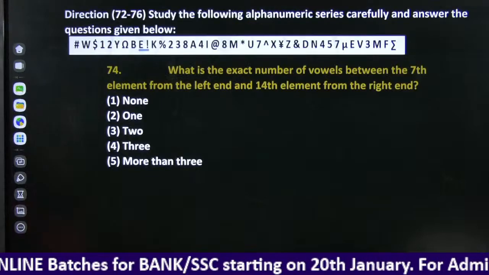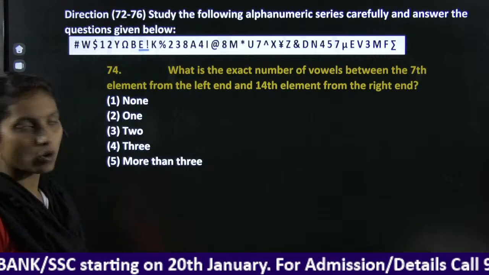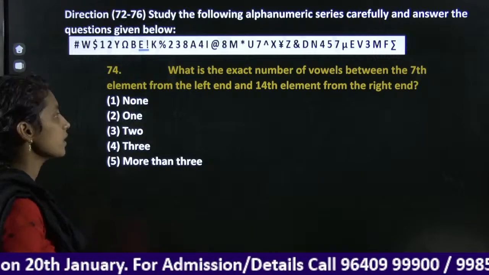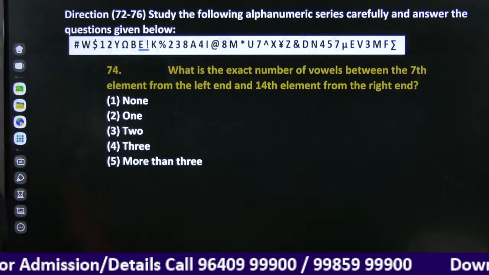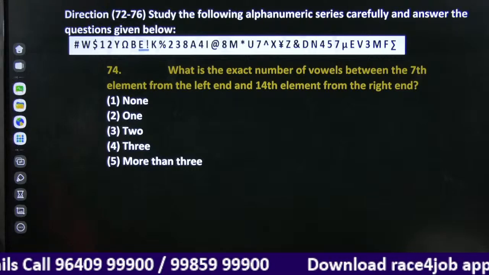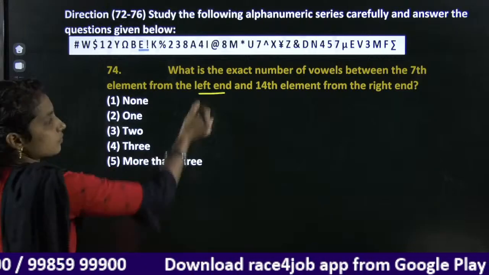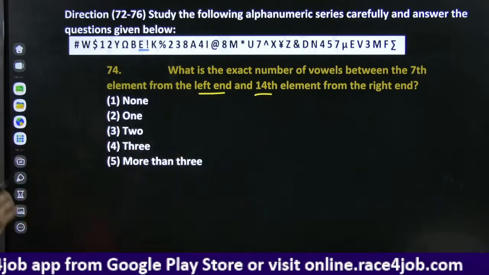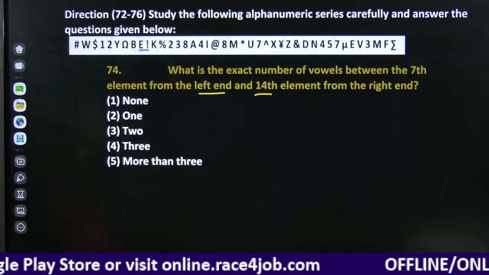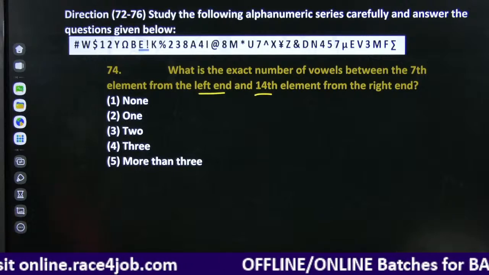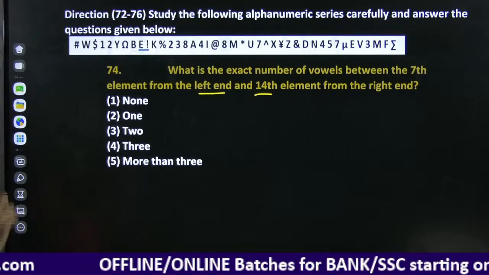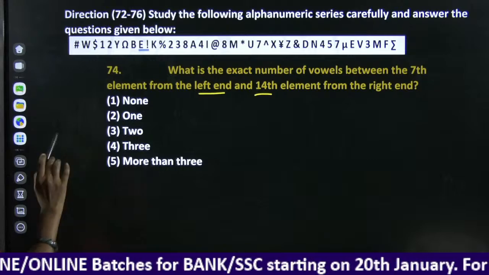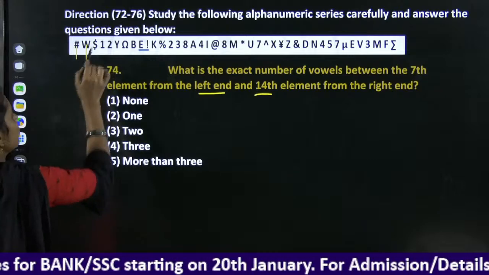Next, what is the exact number of vowels between the 7th element from the left end and 14th element from the right end? 7th element from the left, 14th element from the right. What is the exact number of vowels? Any exact number of vowels we have. Okay, first check it. 7th element from the left, 1, 2, 3, 4, 5, 6, 7.